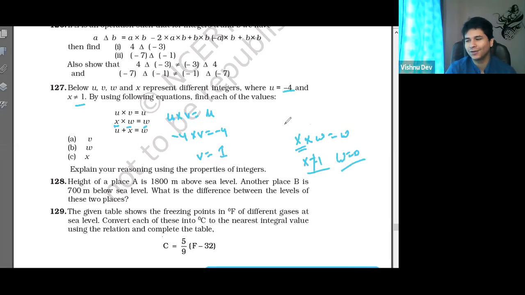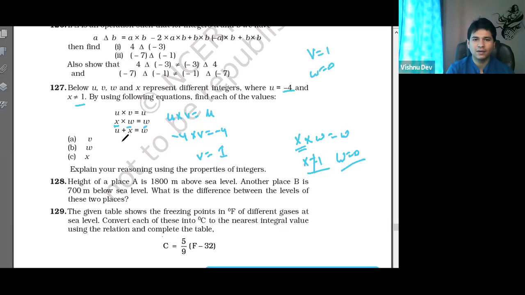Hi Anna, that's the only case. Agree? Anyone have any doubt? Okay, because if it is not equal to 1, then W is not... So V nikal gaya. V is equal to 1, W is equal to 0.